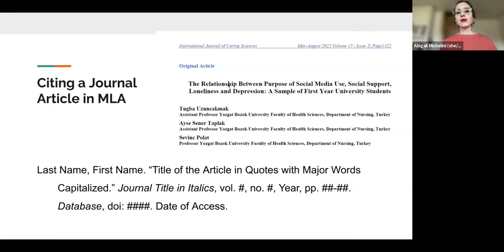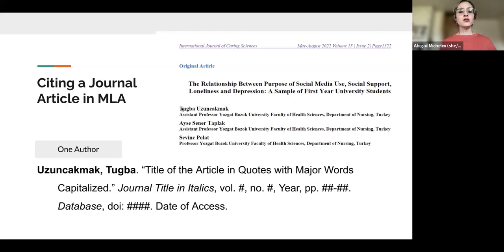So first of all, I want to take a look here. I have 3 authors, but I'm going to walk you through how to do a citation with 1, 2, and 3 authors because you might run into it as you're citing your own articles. If it was just the first author here, I'm just going to put the author's last name, comma, and first name, and then move on with the rest of my citation.